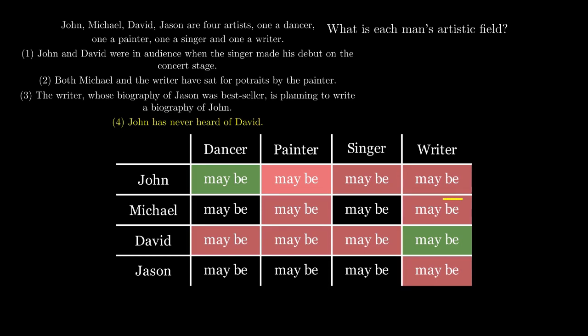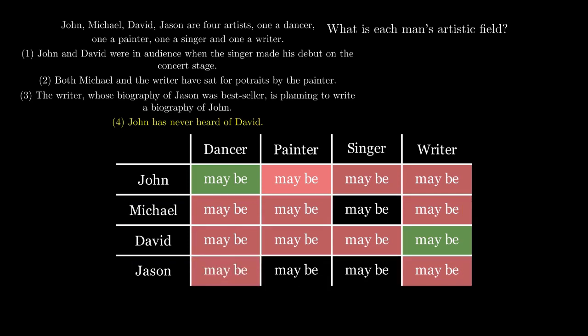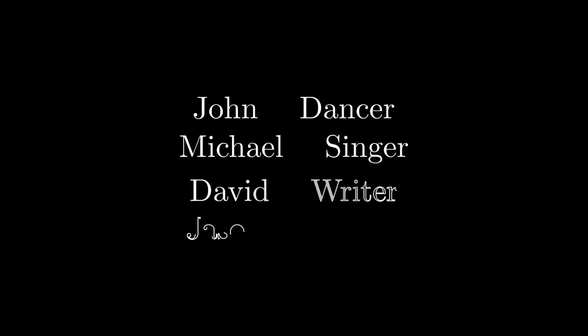Now as John is the dancer, Michael and Jason cannot be the dancers. So we can mark the pink spot corresponding to the names of Michael and Jason in the column of dancer. And as Michael is the singer, Jason cannot be the singer at the same time. And now the only possibility left for Jason is to be the painter. So the solution we get is that John is the dancer, Michael a singer, David a writer, and Jason a painter.